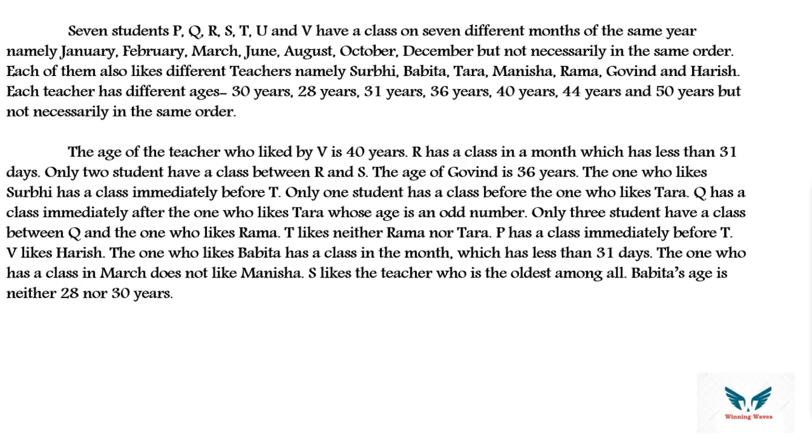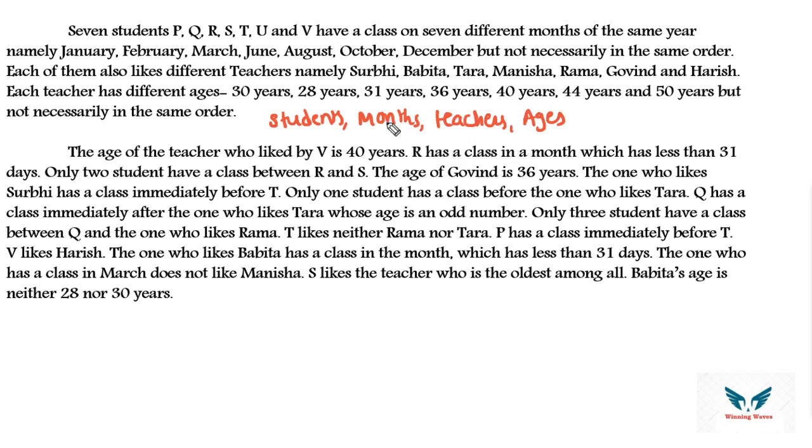So look at the information. 7 students, P, Q, R, S, T, U, V, have class in 7 different months of the same year, but not necessarily in the order Jan, Feb, March, etc. Each of them has a different teacher: Ruby, Bhavita, Tara, Manisha, Govind, Harish, Rama, and each teacher has a different age. So in total I have 4 parameters: students, months, teachers, and their corresponding ages.